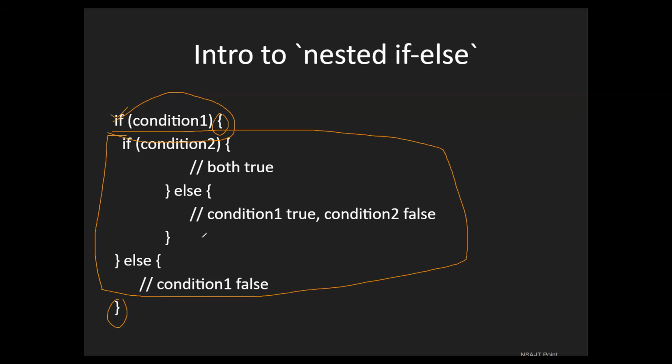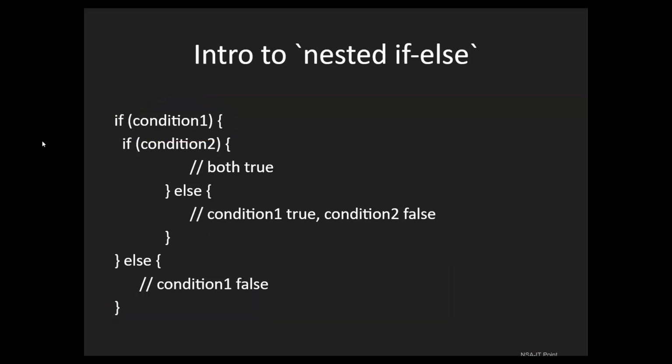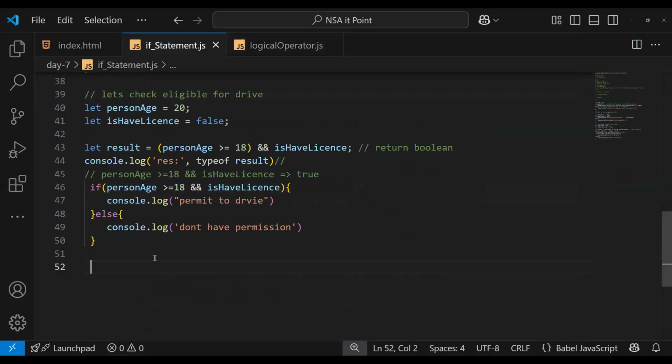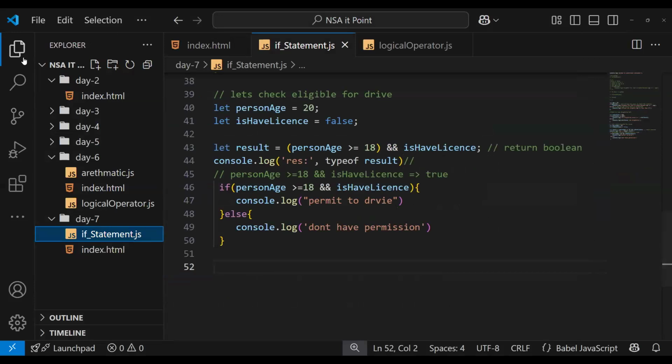Can you see clearly? I'm just clearing the drawing, and let's check on code. If statement, then nested if else statement.